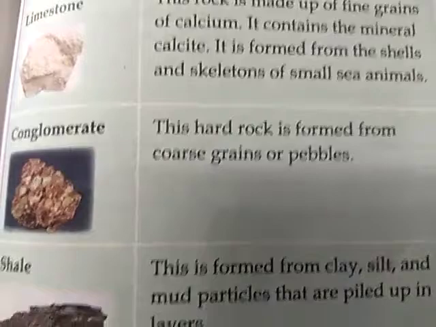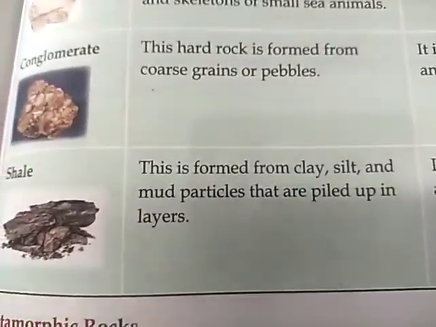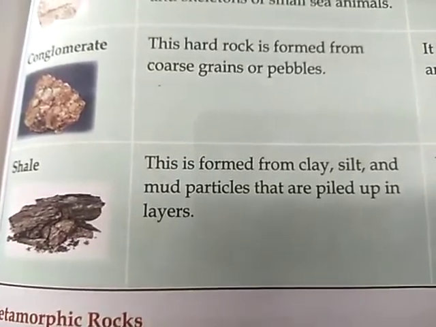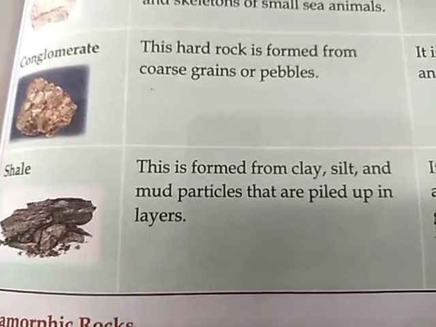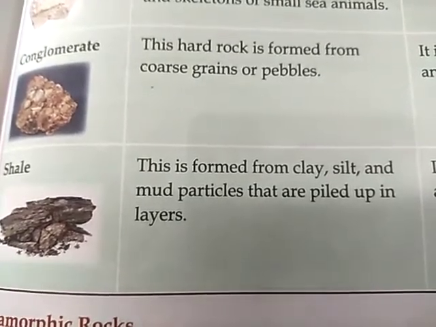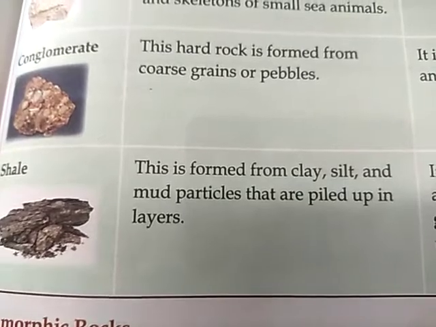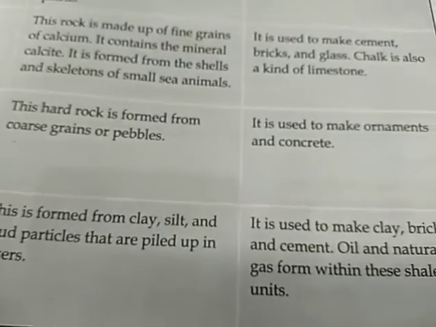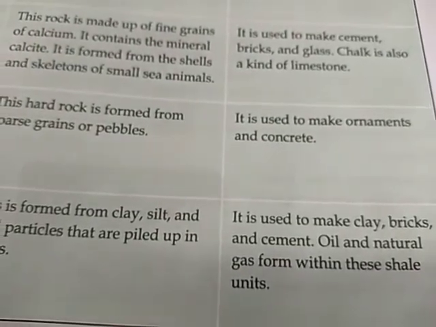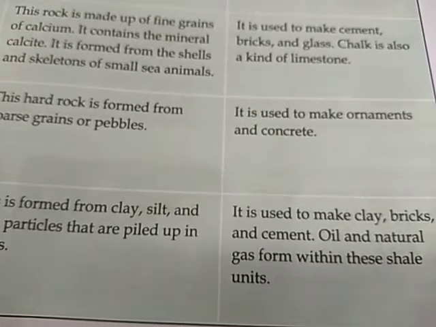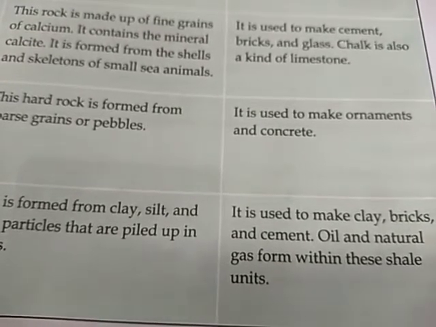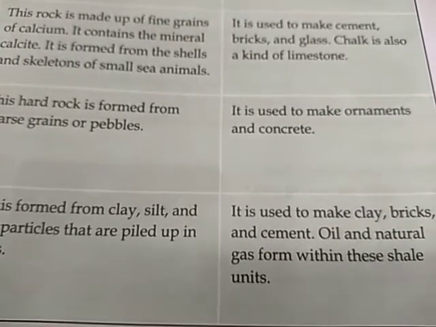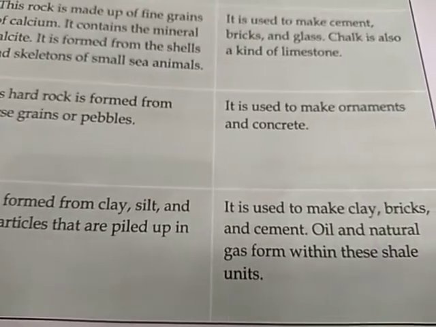Then next we will go to shale. This is formed from clay, silt and mud particles that are piled up in layers. So that is a very soft mud. It is used to make clay, bricks and cement. Oil and natural gas form within these shale units. Now when we are digging the ocean or sea, there is oil present inside the ocean or sea. I will tell you about this later. And this natural gas is also present there. This is all formed within the shale units, that means the layers of the shale rock.